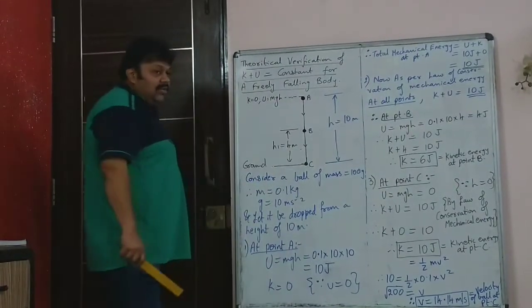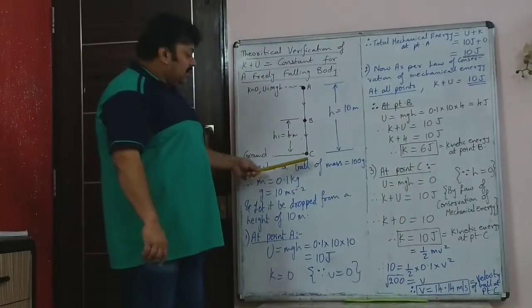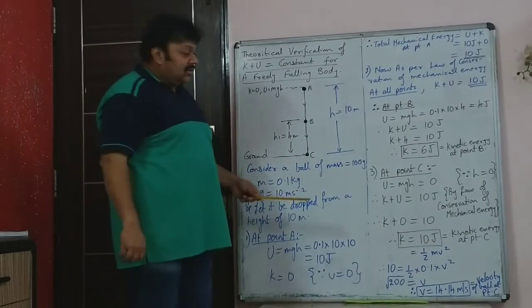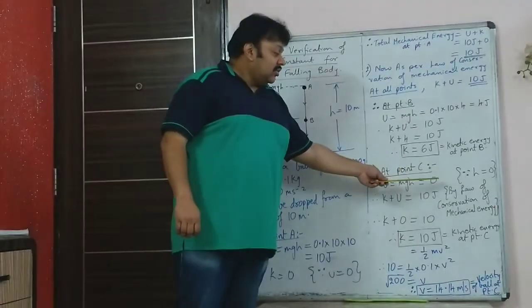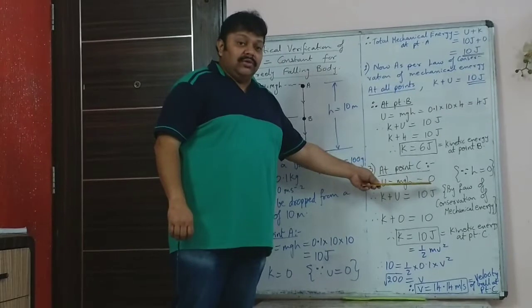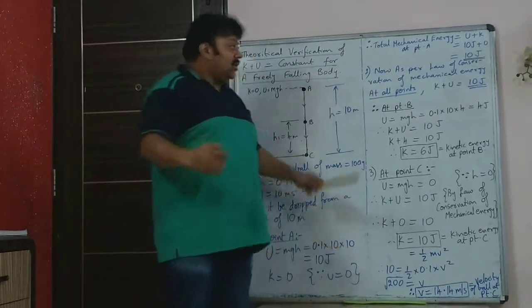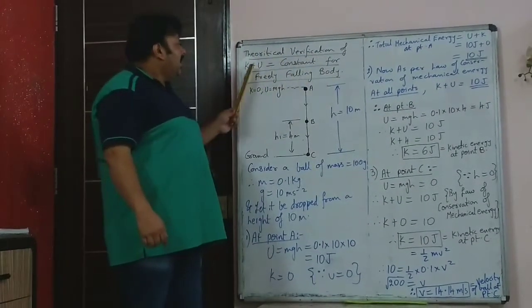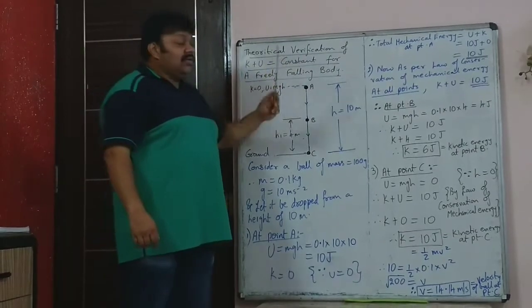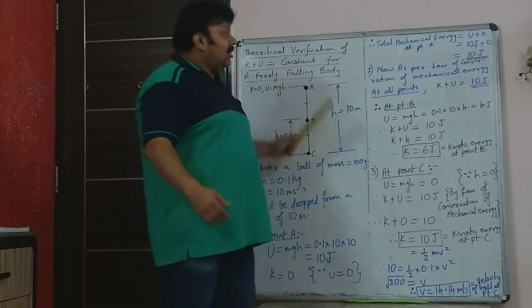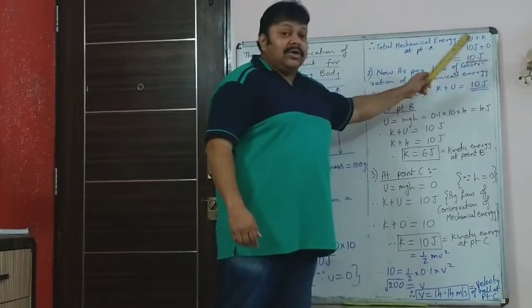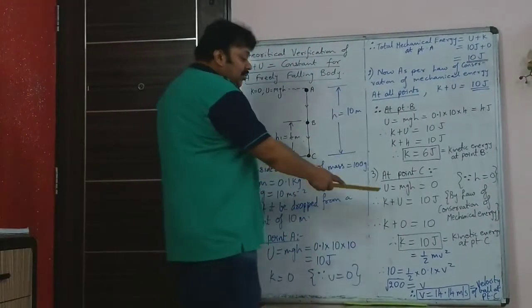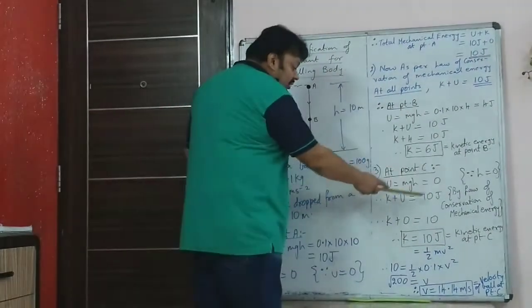Now let's consider point C. Point C is just before the ball strikes the ground. Height is 0, so potential energy is 0. But we have learned what? That the total mechanical energy K plus U is constant. And what is that value in this particular example? It is 10 joule. So K plus U is 10 joule, U is 0.